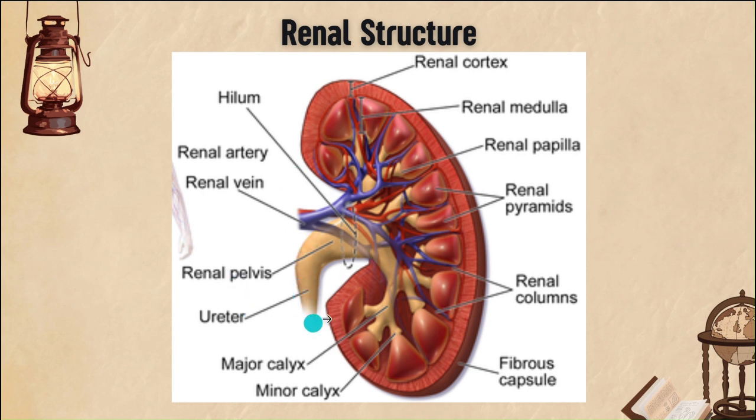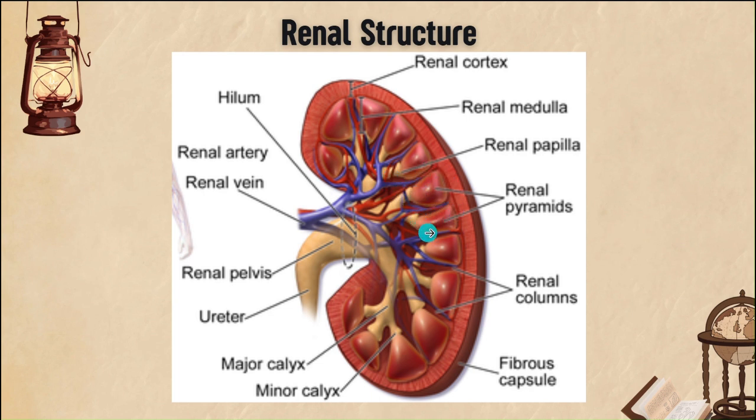This is the ureter, the renal pelvis, and the renal vein, the color is blue, and the renal artery, the color is red. This is the hilum, and this is the renal cortex, renal medulla, renal papilla, and renal pyramid.